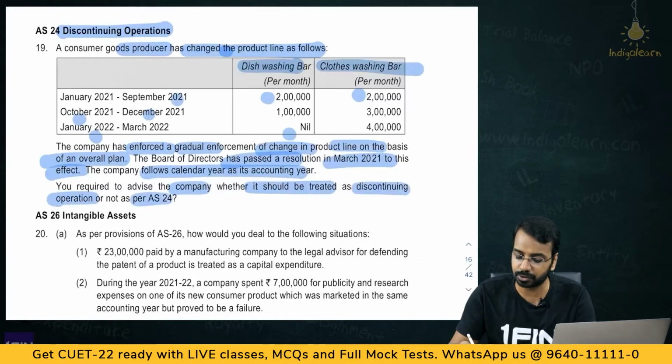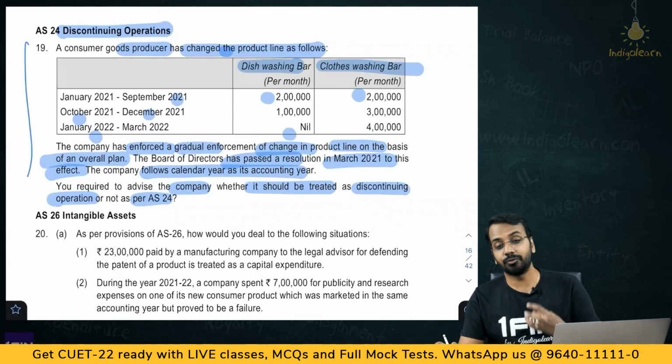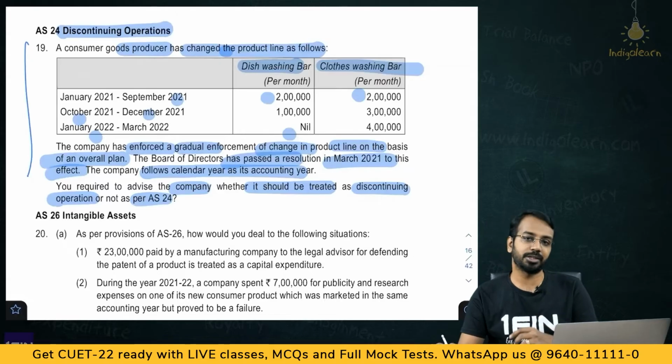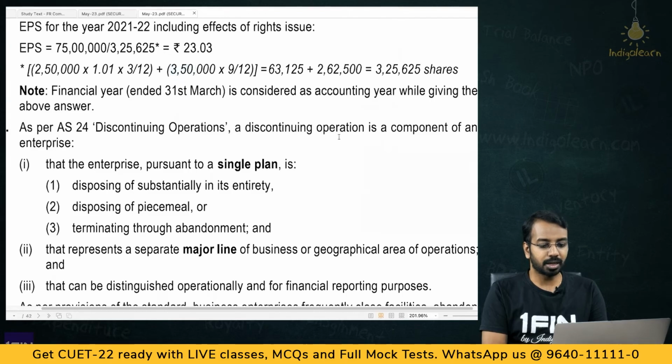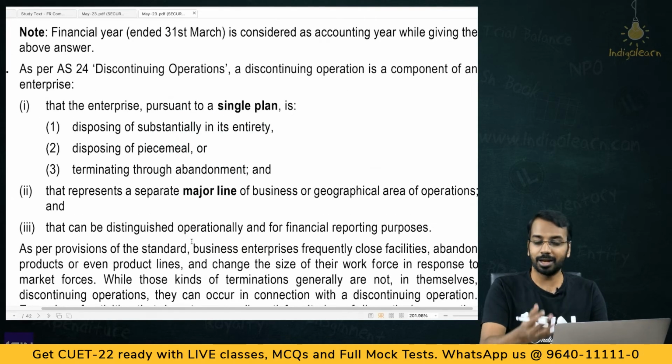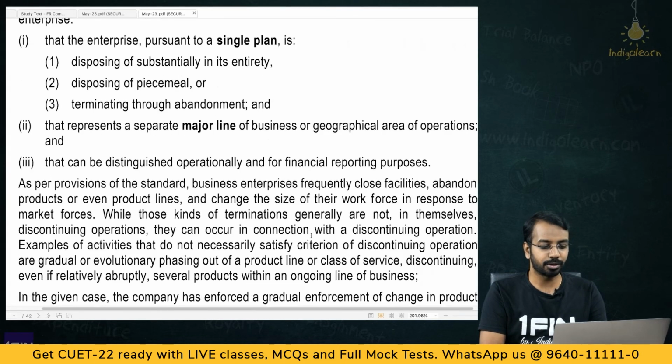Now, in this kind of question, first you have to define what is a discontinuing operation. Then, when should we treat the operation as a discontinued operation? A discontinuing operation is a component of an enterprise that the enterprise, pursuant to a single plan, is disposing of substantially in its entirety, or disposing piecemeal, or terminating through major abandonment. So, through a single plan it is doing one of these three things, which represents a major line of business and that can be distinguished operationally and for financial reporting purpose.